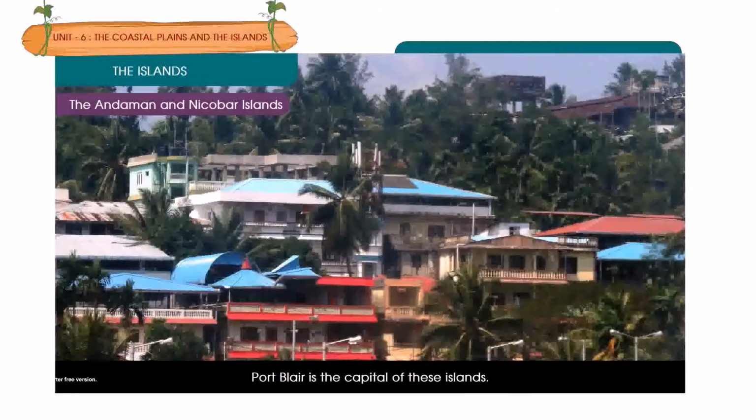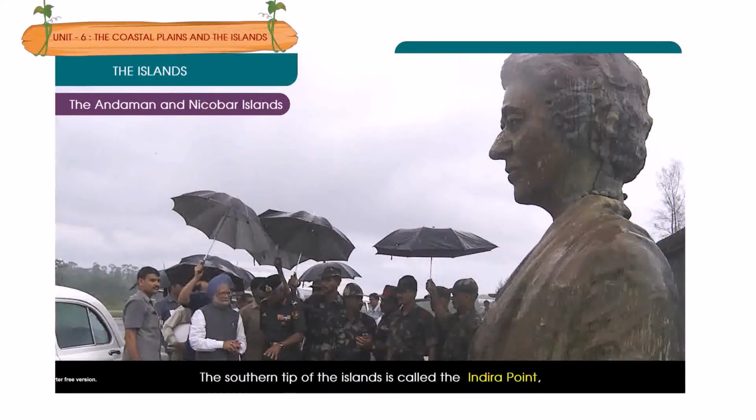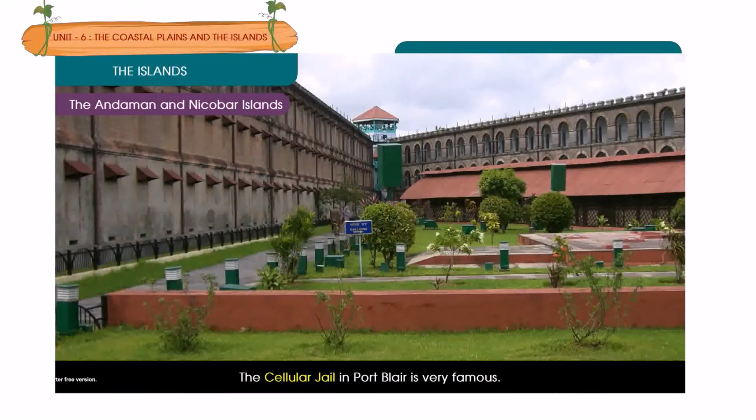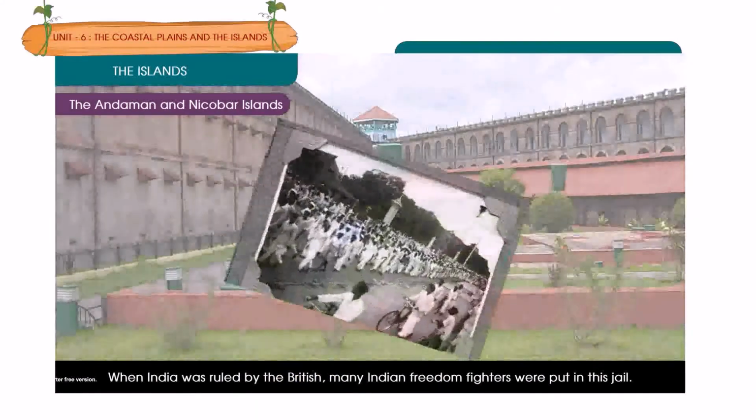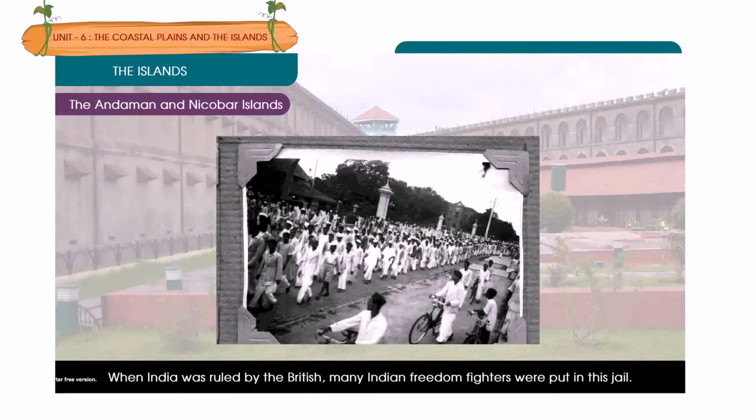Port Blair is the capital of these islands. The southern tip of the islands is called the Indira Point. The cellular jail in Port Blair is very famous. When India was ruled by the British, many Indian freedom fighters were put in this jail.